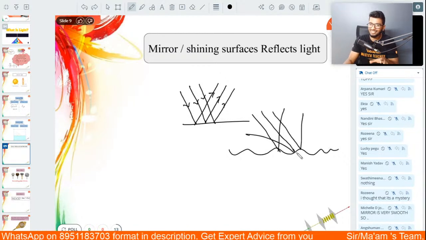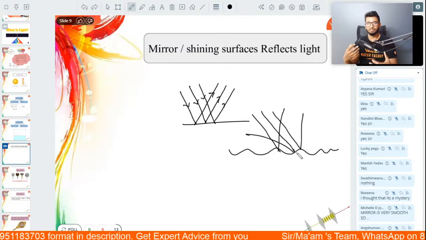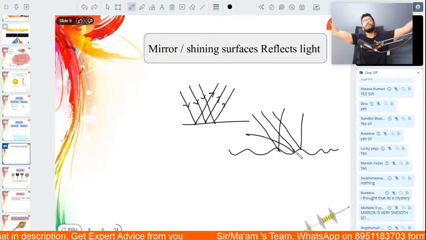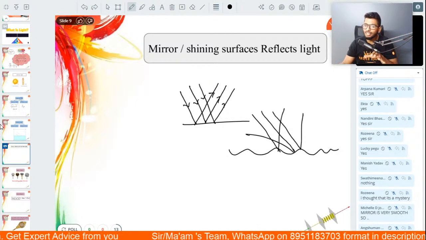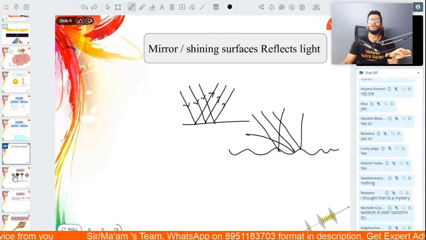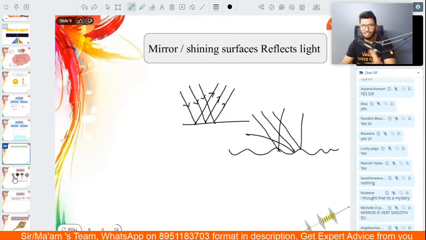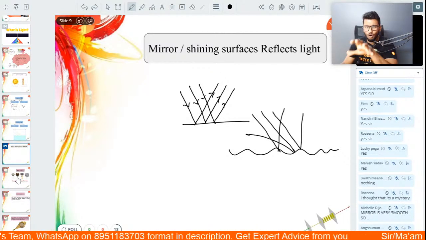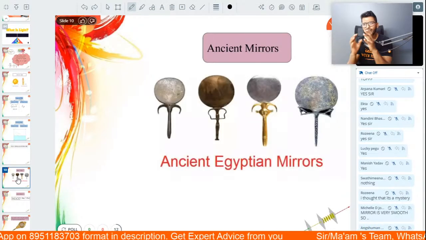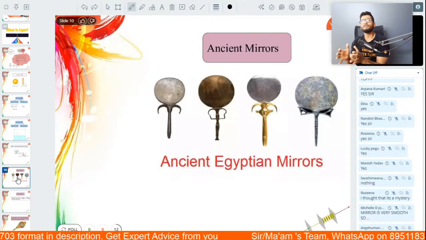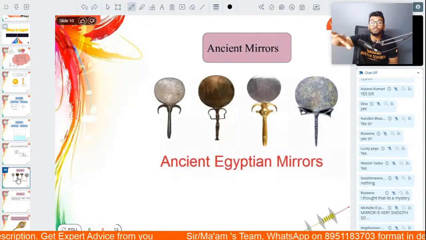Now, the fact is, guys, our forefathers had actually thought about this very long ago. Because if you go back in history, this whole class is about history, right? If you go back into history, you can find several types of mirror all spread across the world.